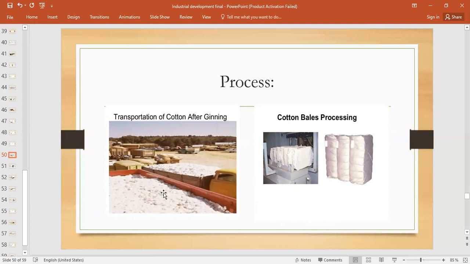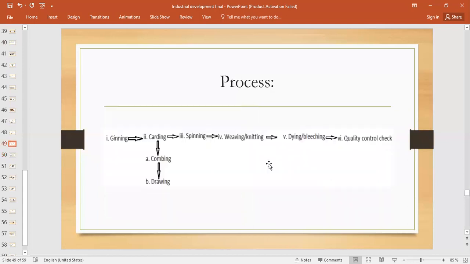In some cases, these ginning centers or ginning factories are located nearby cotton fields, but in some cases, the ginning department is part of the cotton textile industry, right? So it depends. Most of the time, the ginning process is done nearby where the cotton is being grown. Then after ginning, when the seeds are separated, they are packed in the form of bales and transported to the cotton textile industry.